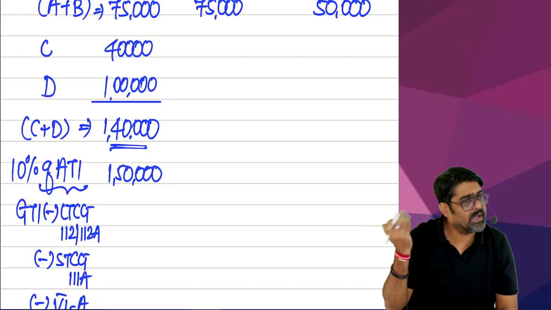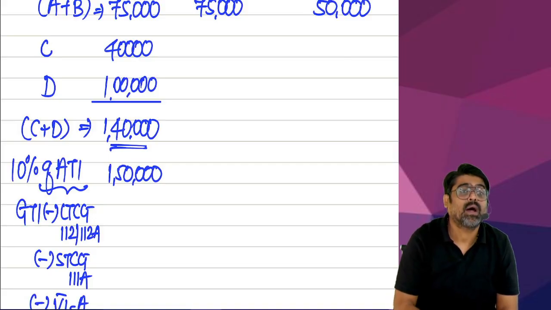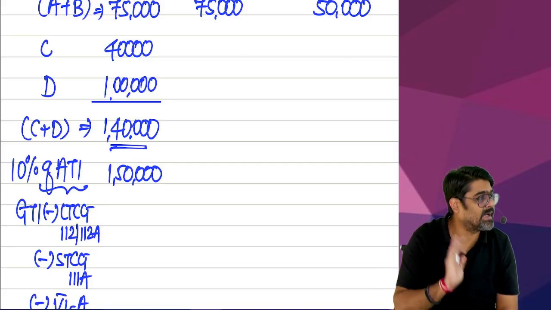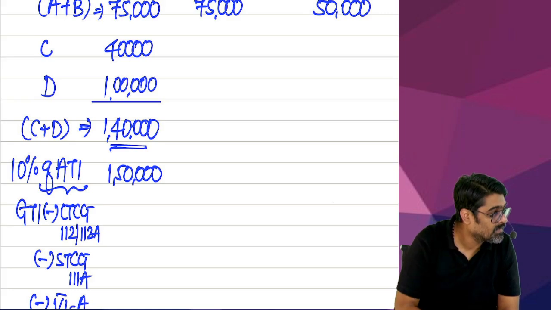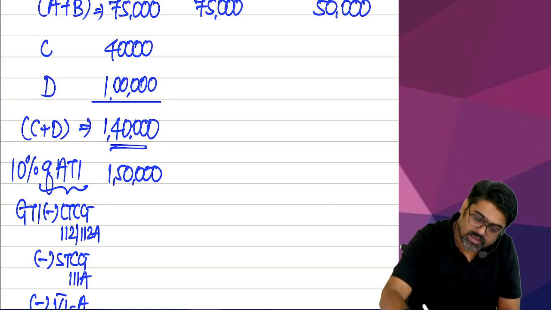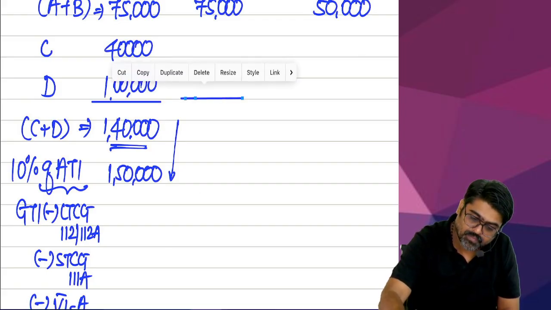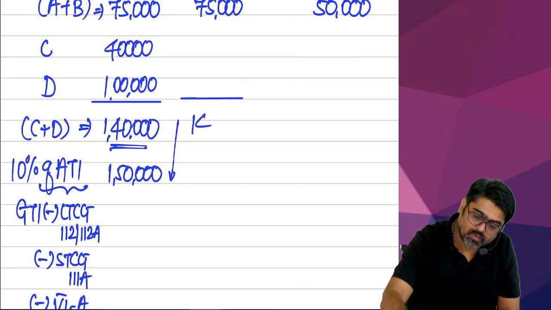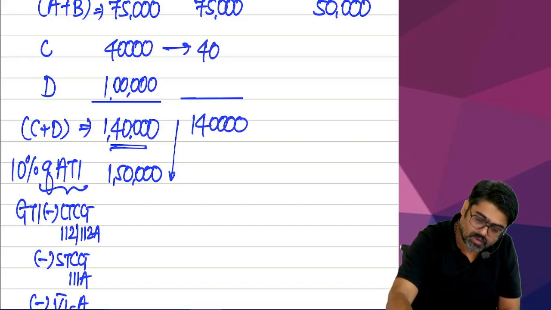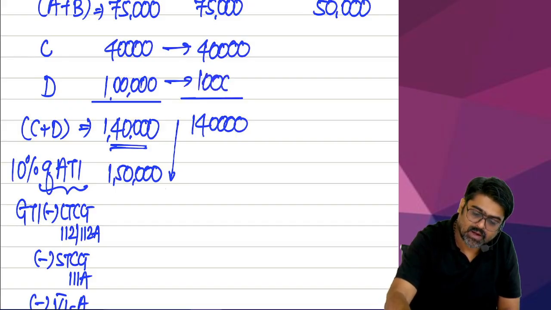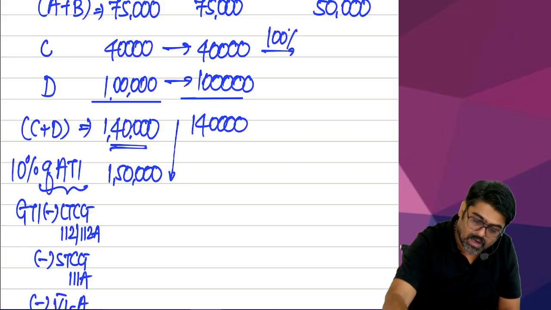So full C and D will qualify. Out of which C will be allowed 100% and D will be allowed 50%. So tell me, C or D, whichever is lower, how much will qualify? The full 1 lakh 40,000 will qualify. Out of that, the 40,000 from category C will qualify, and the entire 1 lakh of category D will also qualify. C will be allowed 100% and D will be allowed 50%.